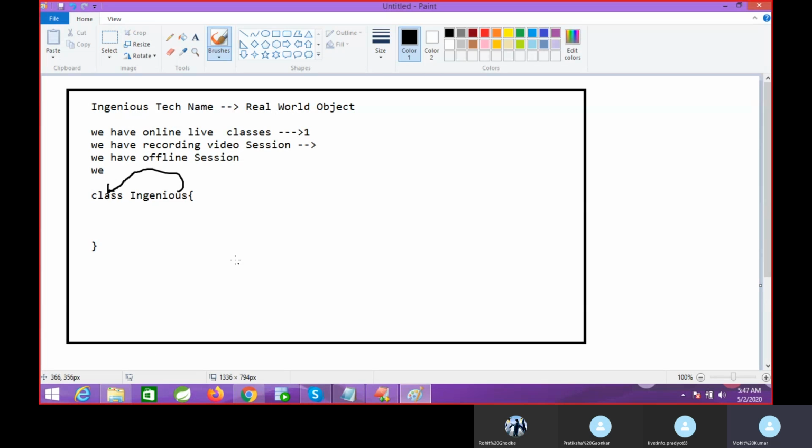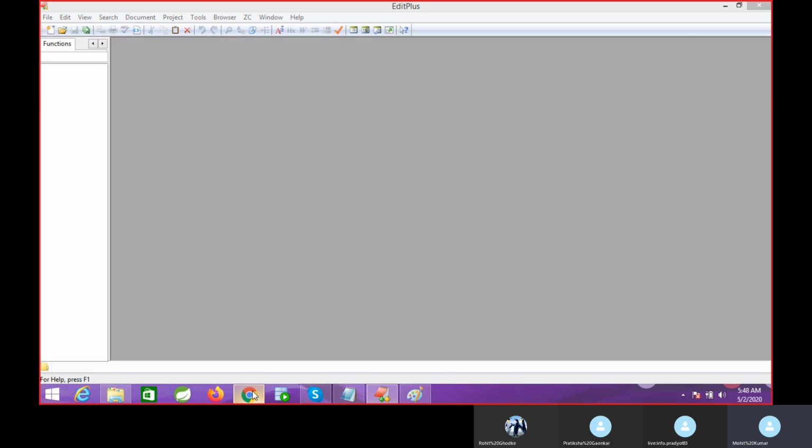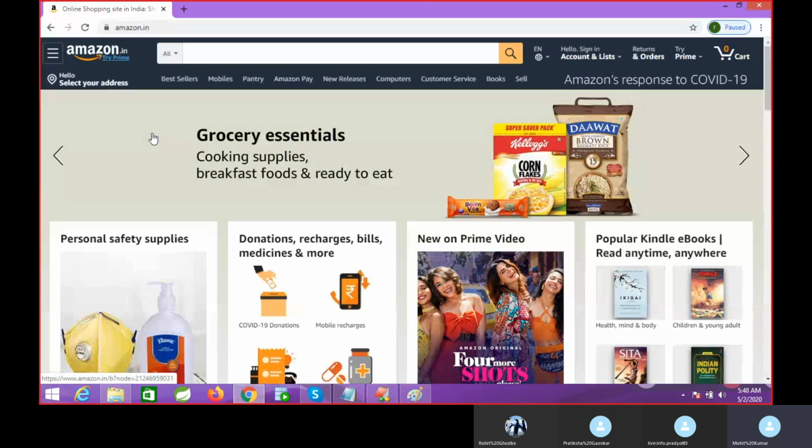This business is automated. You can go and search, give all the products you want, and you will get them. So this is why we are using the class keyword. The class keyword represents the real world object in the programming world. This is the first question: why do we use the class keyword?